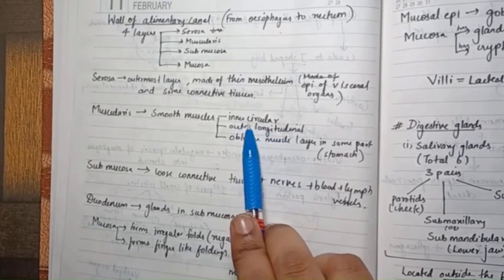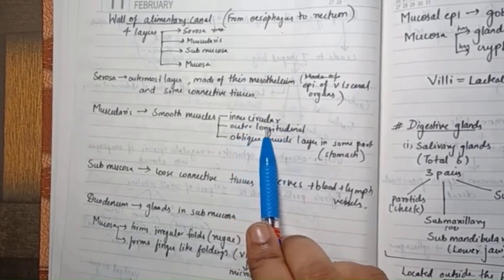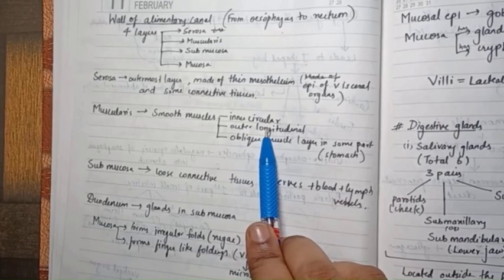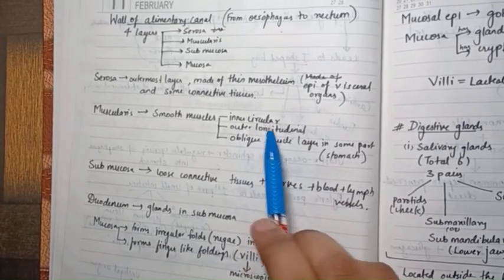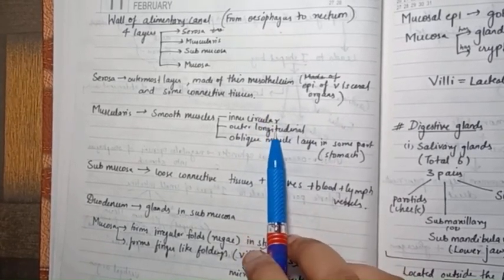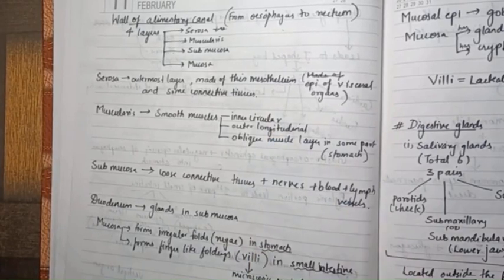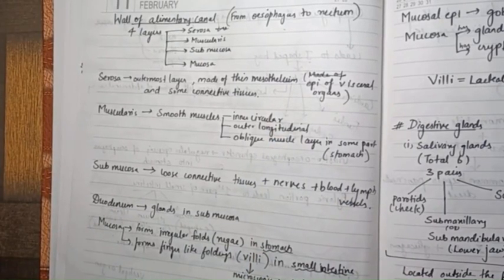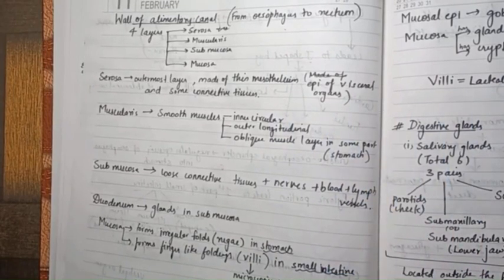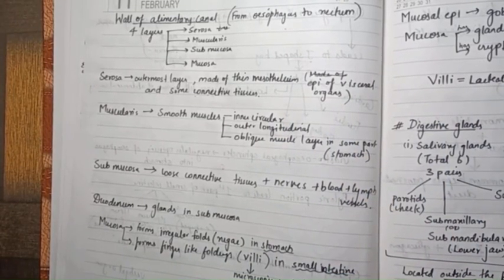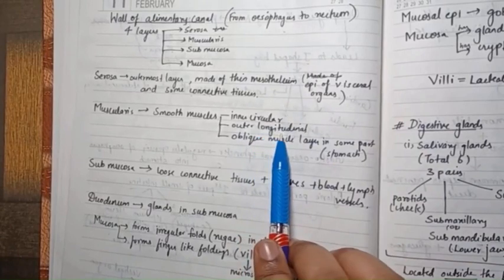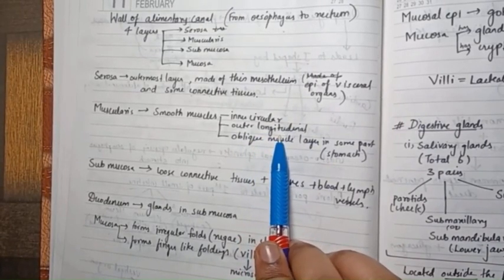Not to confuse, inner it is circular, outer it is longitudinal. We can always see that in the textbook itself. Don't get confused by the textbook, where in the outer layer they have given circles, but no, that is not the thing. It's not about the circles, that is a cross section, right? Now here, inner circular, outer longitudinal muscle.